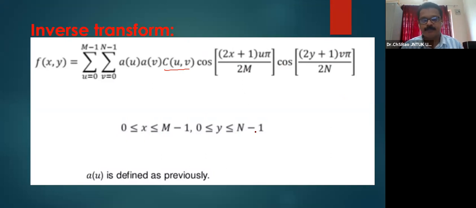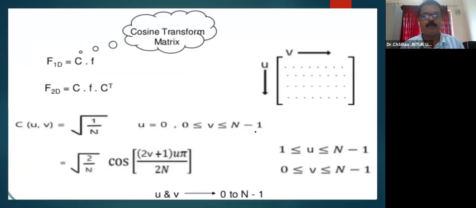X is ranging from 0 to m minus 1 and y is ranging from 0 to n minus 1. A of u is defined like previously, that is, a of u and a of v are root 1 by n for u equal to 0 and v equal to 0, and root 2 by n for u equal to 1 to m minus 1, v equal to 1 to n minus 1.